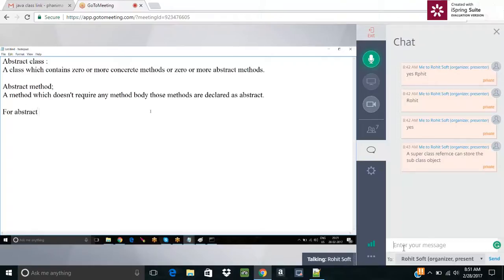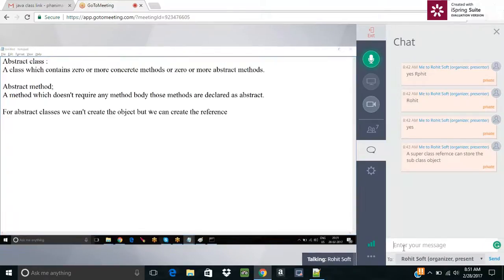For abstract classes, we can't create the object, but we can create the reference. And what is the next thing you can say?